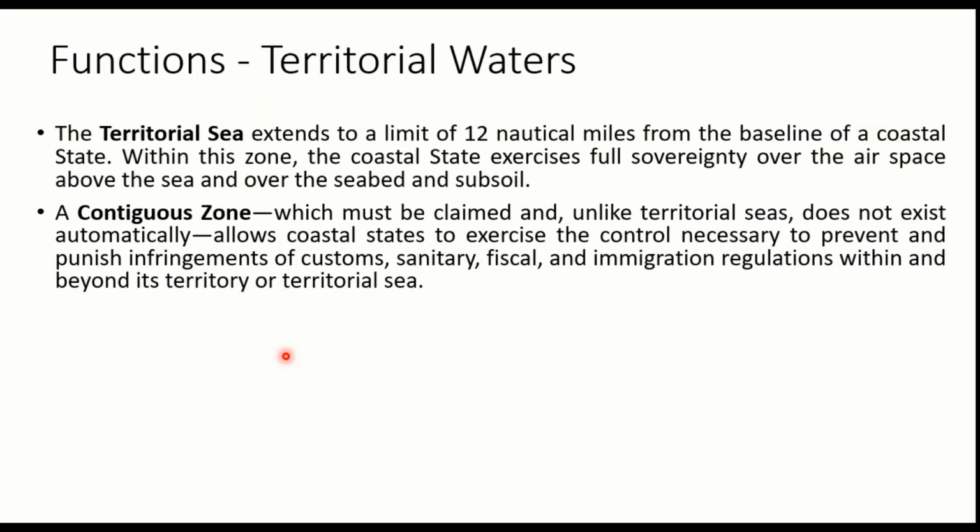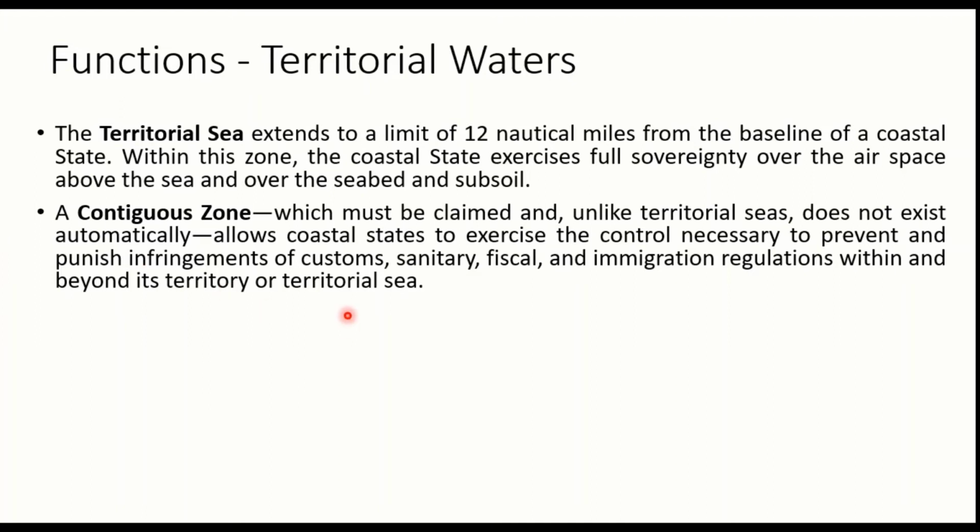Contiguous zone must be claimed and, unlike territorial seas, does not exist automatically. It allows coastal states to exercise the control necessary to prevent and punish infringements of customs, sanitary, fiscal and immigration regulations within and beyond its territory or territorial sea.